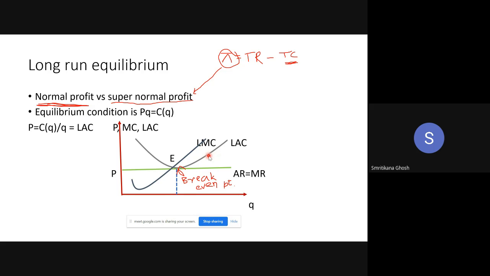Ma'am, can you please repeat the conditions of the break-even point once more? Break-even means no profit, no loss. That means no supernormal profit actually. Look at E, AR is equal to AC. That means total revenue is equal to total cost. That means supernormal profit is 0. That is the specialty of the break-even point. It is the no profit, no loss situation.